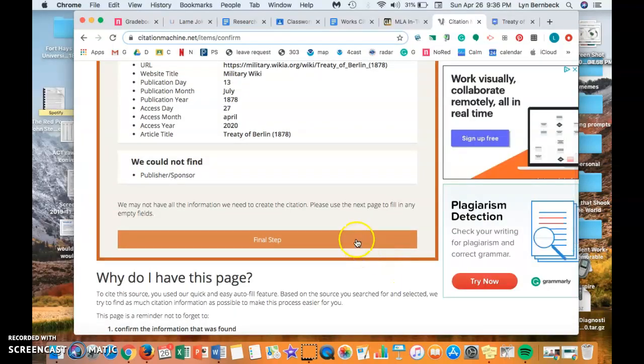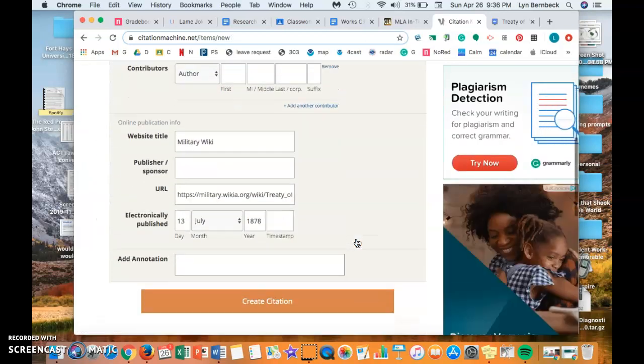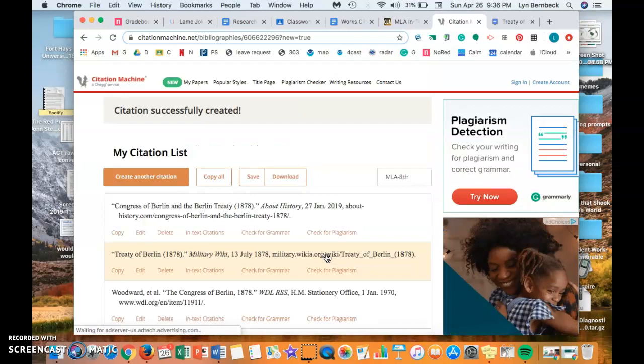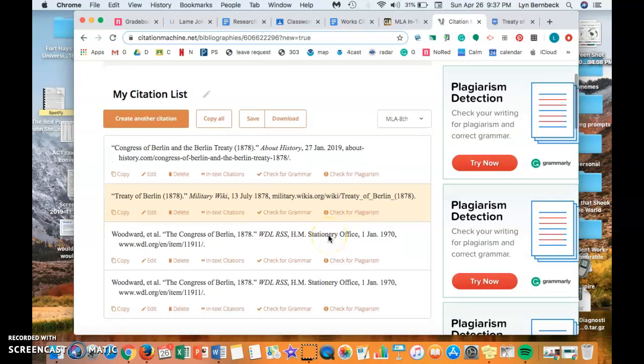They found some good stuff. Final step. This is the final step. They're saying, hey, this is where we're going to put everything. Yes, we want that. And boom, this one really is. That other one, that's what I wanted. Anyway, I'm going to go ahead and copy both these in. That way I've got more to work with.